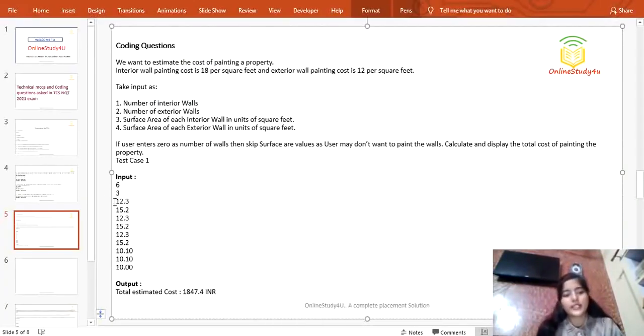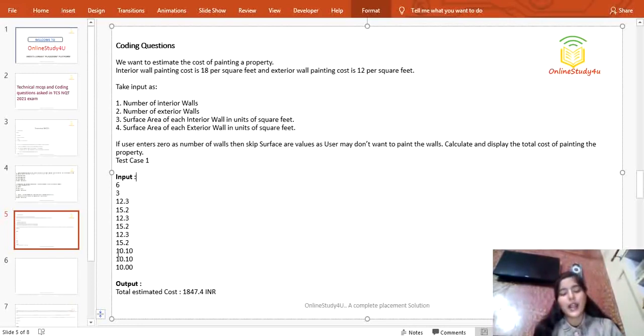First add all these surface areas, right? First add all of them, and then what we can do, multiply it simply with 18, because it is given interior wall painting cost is 18 per square feet. So first add all of these input surface areas and then multiply them by 18, so that simply we can calculate the cost for interior wall painting, right? And the similar thing we will do for exterior wall painting as well.